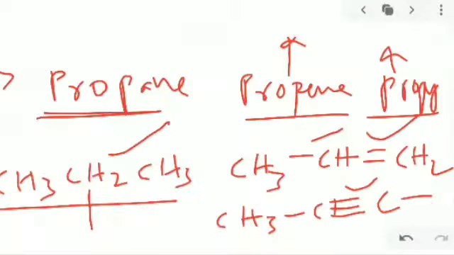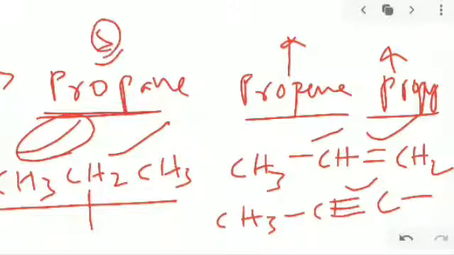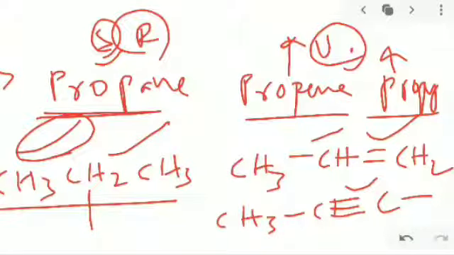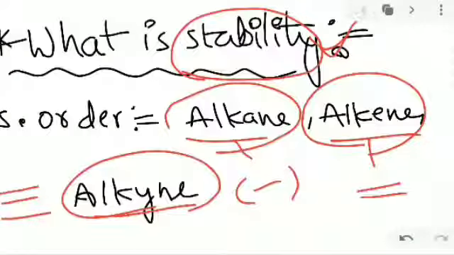So this is a basic difference, guys. Alkanes are always saturated compounds. Saturated compounds are sp3 hybridization. They go through substitution reactions, where replacement takes place easily. Next, propene and propyne are unsaturated compounds, and they go through addition reactions. Okay, so these are basic things. So about stability, stability means more stable. We are seeing the examples.